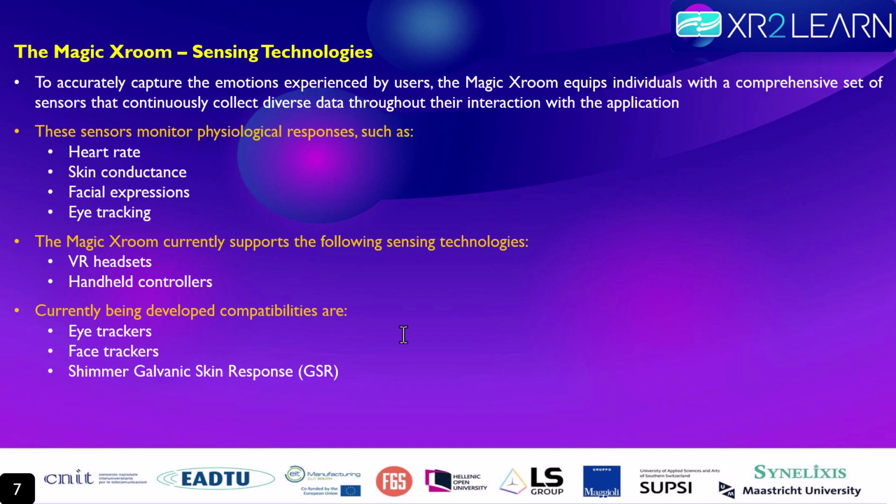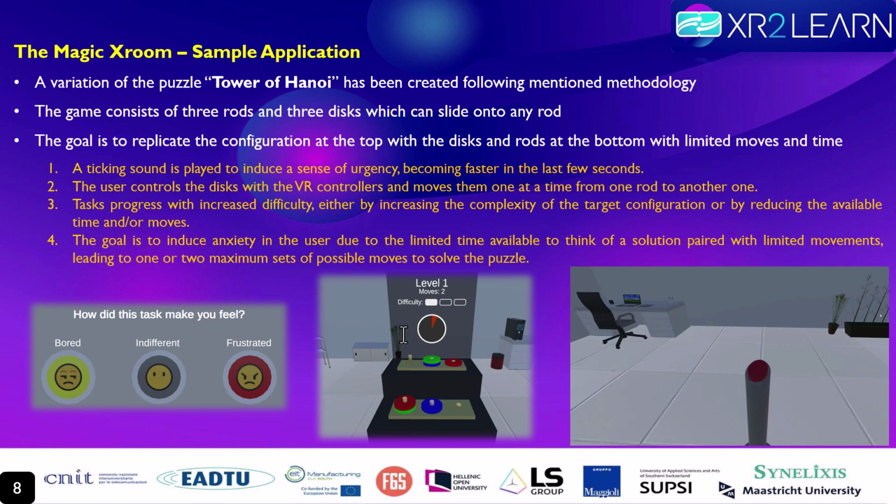The sensors monitor physiological responses such as heart rate, skin conductance, facial expressions, and eye tracking. The Magic Xroom currently supports the following sensing technologies: VR headsets and handheld controllers. Compatibilities currently being developed are eye trackers, face trackers, and galvanic skin response data by Shimmer sensor. As a sample application, we introduced Tower of Hanoi.